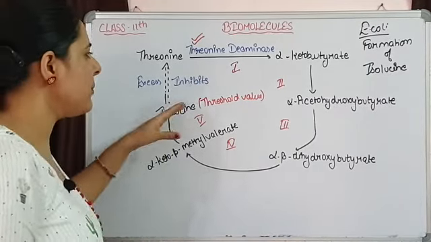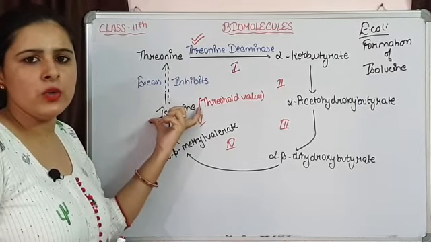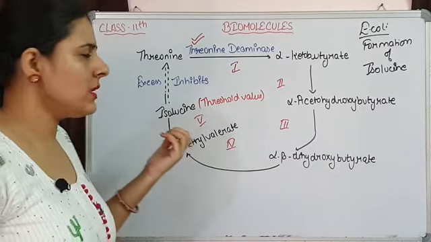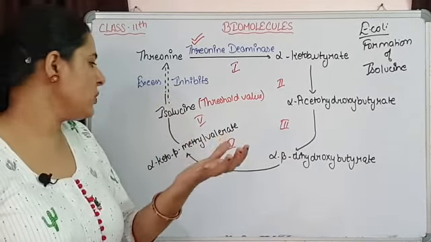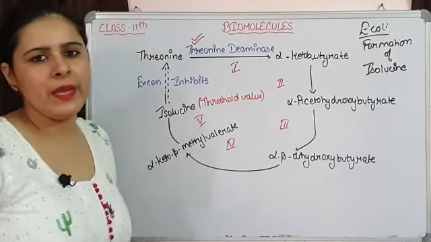That is the example of feedback inhibition, in which one particular molecule is basically inhibiting its own secretion because its amount is almost maximum. So this is feedback inhibition.